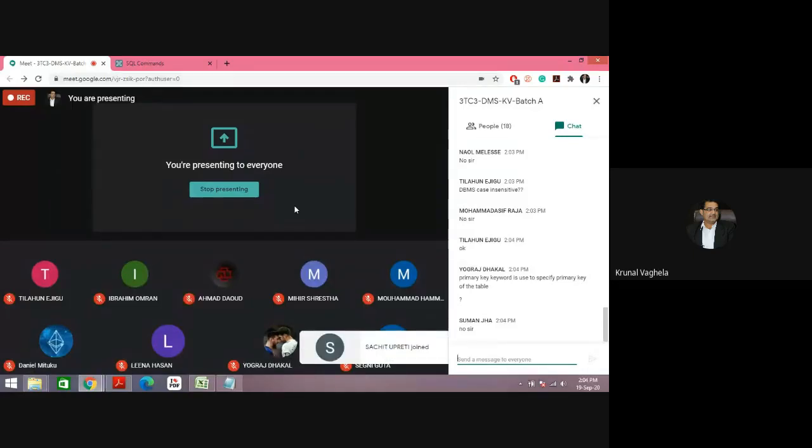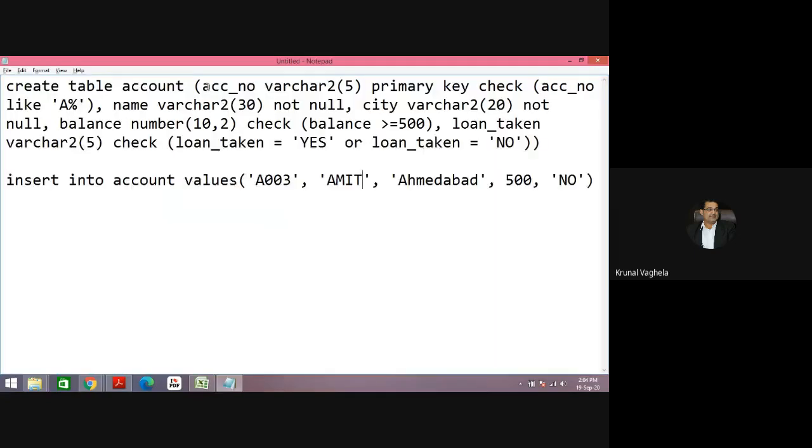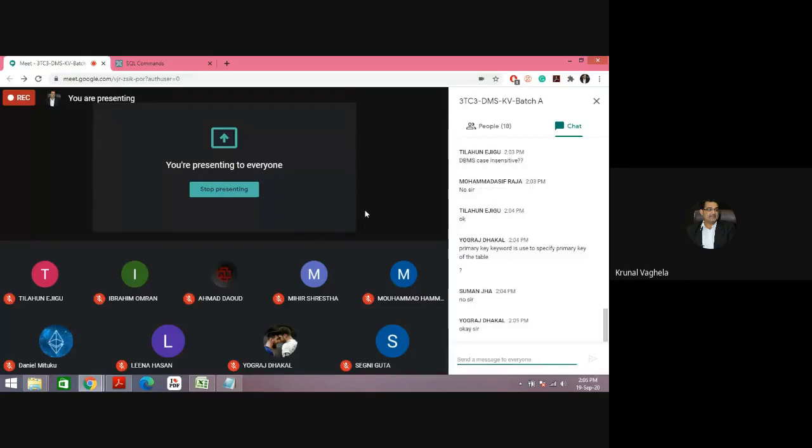The primary key keyword is used to specify the primary key of the table. So the column you want to nominate as a primary key, you need to write primary key. For example, if I want to keep name as my primary key, generally it is not possible. Name should not be primary key because two persons can have the same name. Whatever column you want to specify as primary key, you need to write primary key after that particular column definition. Okay, clear?